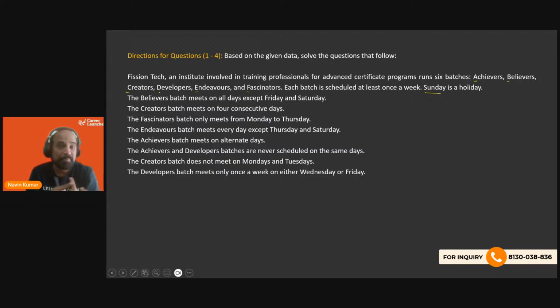So it's not that A and B meet, it's not that. There is a program whose name is Achievers, and the batches under that program meet on these days. So when we say they meet or they do not meet, we are talking about the programs being run on that particular day or not. So we need a grid with weekdays as the columns or the rows, and the programs being either the rows or the columns accordingly.